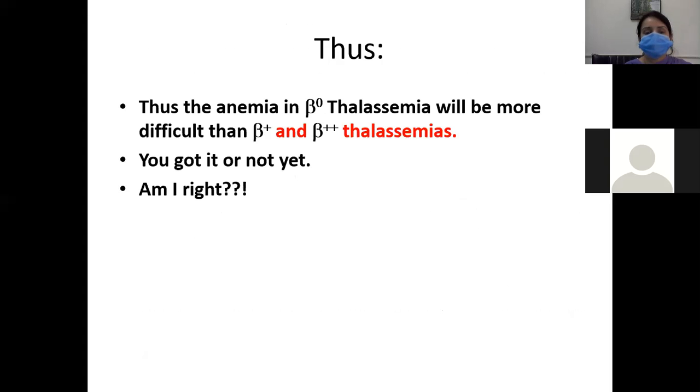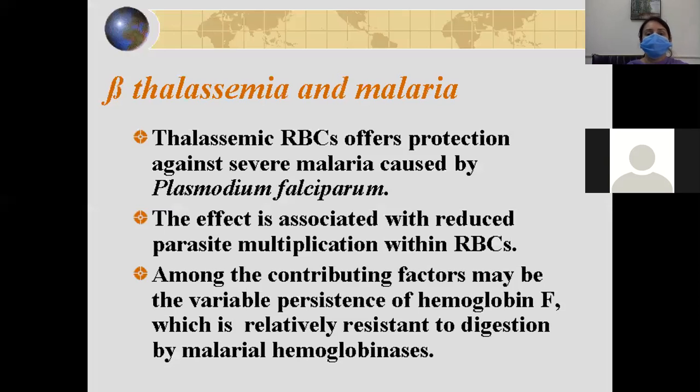So always remember this. Beta thalassemia and malaria. What is the association between beta thalassemia and malaria? Thalassemic red blood cells offer protection against severe malaria caused by Plasmodium falciparum. The effect is associated with reduced parasite multiplication within the red blood cells, and among the contributing factors may be the variable persistence of hemoglobin F, which is relatively resistant to digestion by malarial parasites.